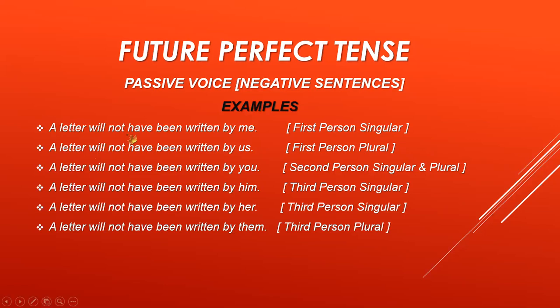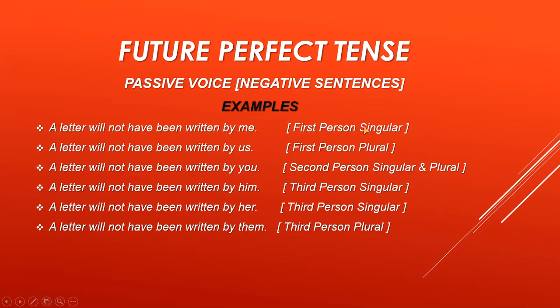A letter will not have been written by me. Remember, between will and have, there will be not for making the negative sentence, and after that, you will add been. The object comes first in the passive voice, and the subject comes at the end. So it starts with a letter. A letter will not have been written by me, full stop. A letter will not have been written by us, full stop.